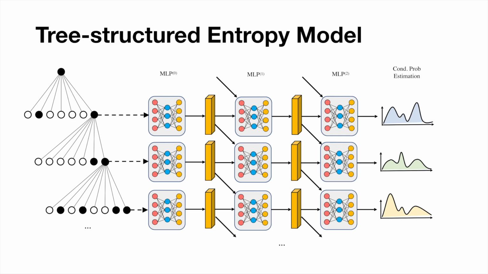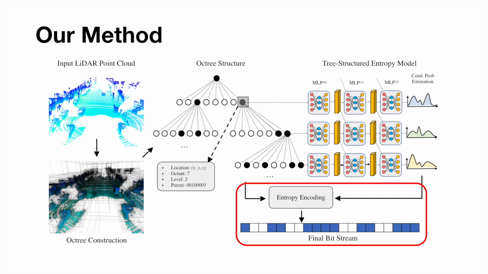Our model consists of multiple MLPs stacked to aggregate ancestor information. The first MLP takes as input the context information for each node, while successive ones concatenate the output of the previous layer with parent output to take ancestral features into account. Each additional MLP allows us to aggregate information from one more level up the tree. Finally, encoding the byte stream using this entropy model gives us our final compressed bit stream.